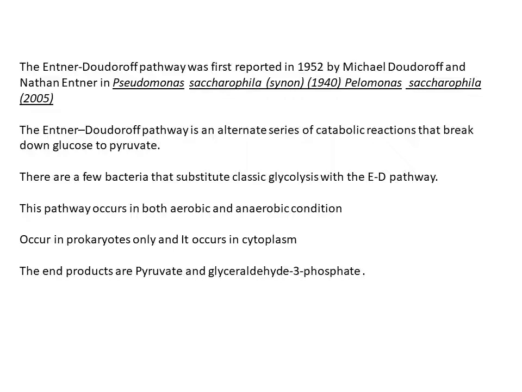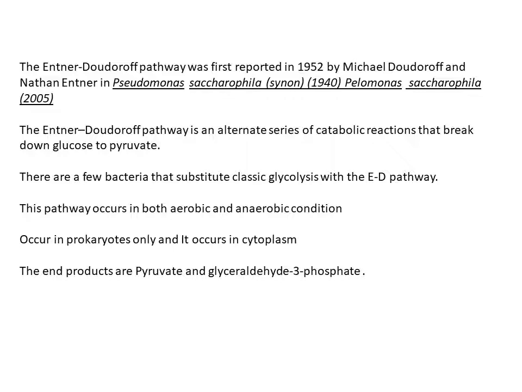This bacteria was first isolated in 1940, but it has been renamed as Pelomonas saccharophila in 2005. This is an alternative series of catabolic reactions that breaks down glucose to pyruvate.